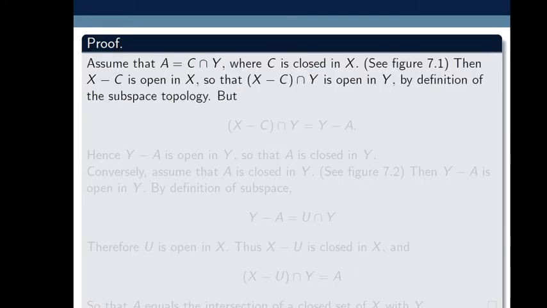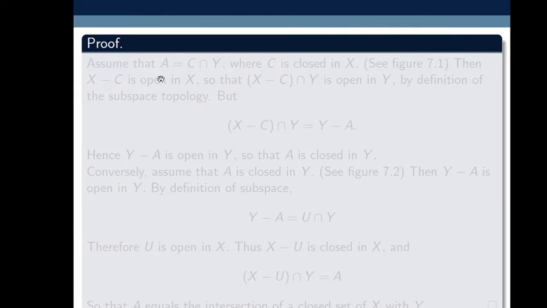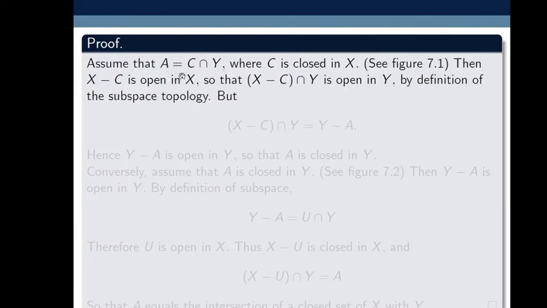Assume that A equals C intersection Y. We are assuming this part first: A equals C intersection Y, where C is a closed set of X. In the figure you can see A is nothing but the intersection of set C and Y, where C is closed in X and Y is a subspace of X. Now our claim is to show A is a closed set.